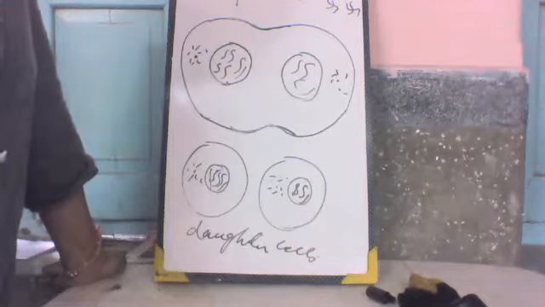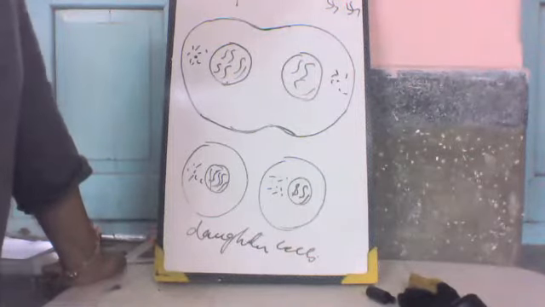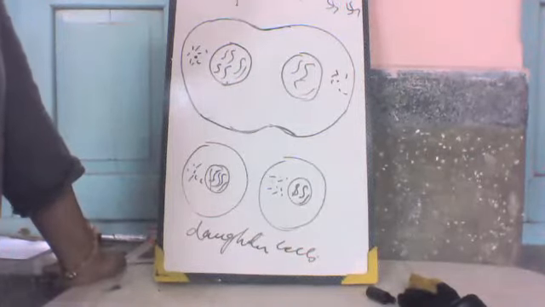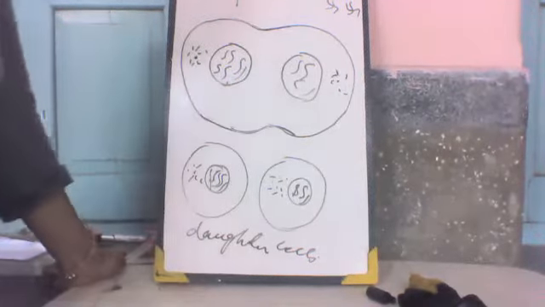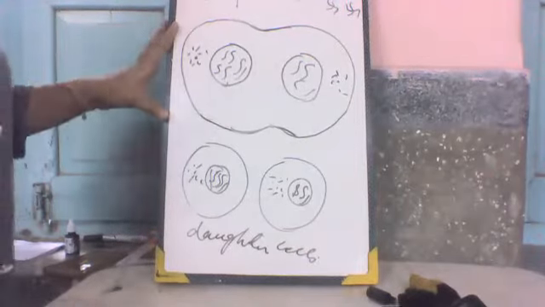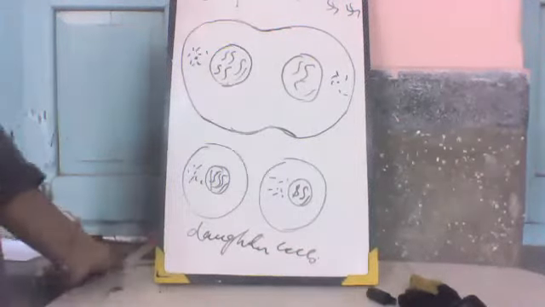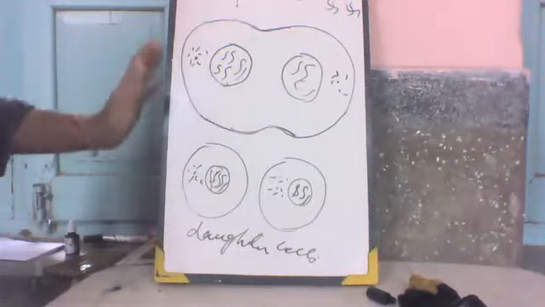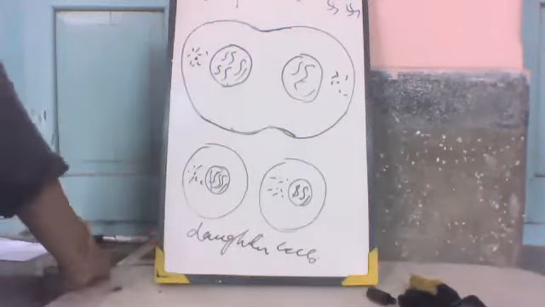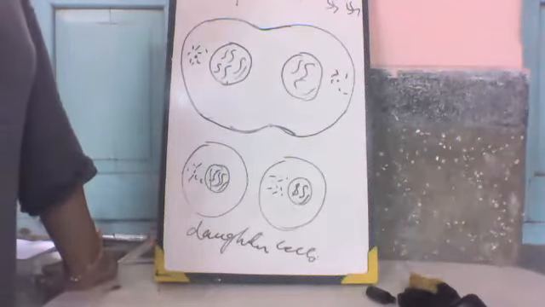At the stage of anaphase, the centromere attaching the two chromatids divides and splits. The chromosomes start to divide, and they move apart towards the opposite poles due to the contraction of the spindle